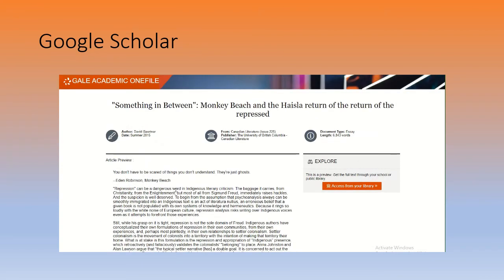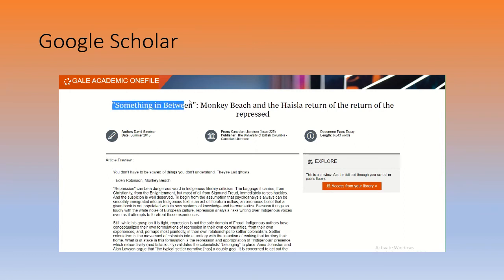But what's going to happen is, say I want to read this article. I won't be able to read it in Google Scholar. Most of them are going to be in databases such as Gale, Academic OneFile, that at some point, as a gatekeeper, you're going to have to sign in, and you don't have credentials unless you subscribe to it, and it's not going to ask you for your Medicine Hat credentials.